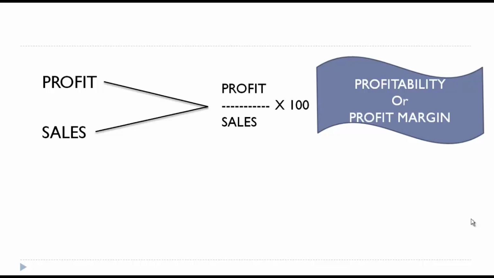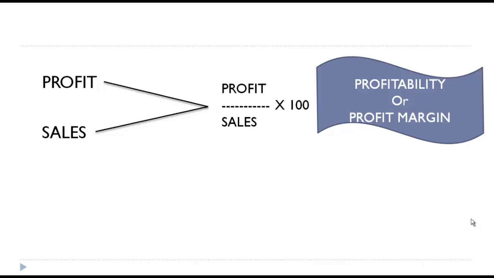So we have established a relationship between two financial figures, that is profit and sales, and we derived a ratio, and that ratio helped us to take a decision in selecting which company has performed well. Is it A or B? And we concluded B has performed well. So ratio would help us to create a relationship between two numbers in a logical way, so we can make some decisions or we can make some analysis.